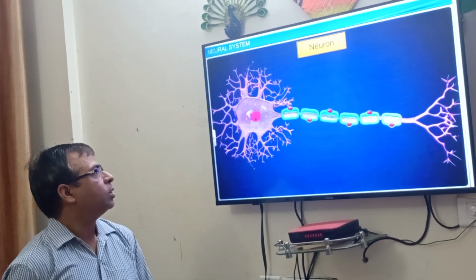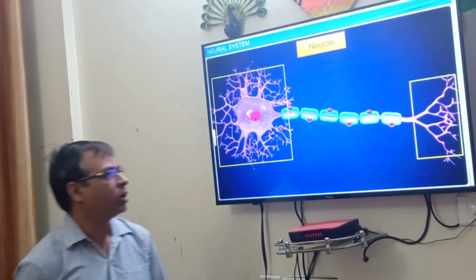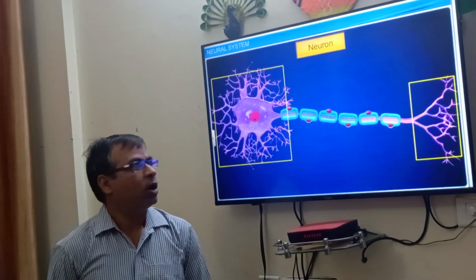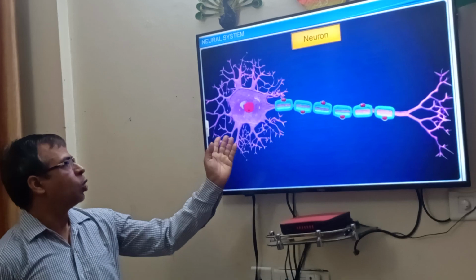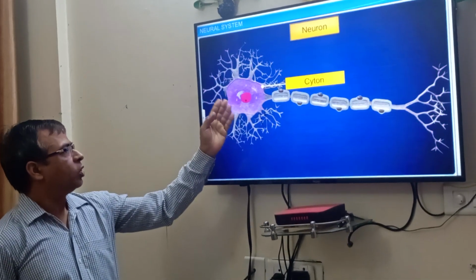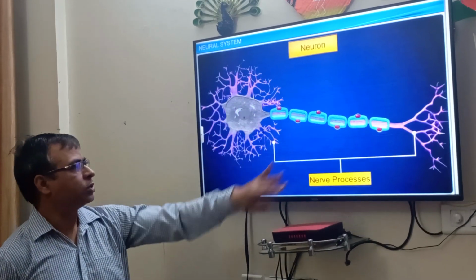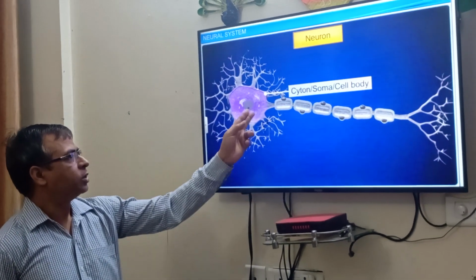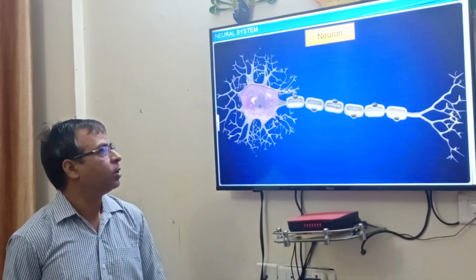The neuron is the cell of the nervous system, and this is the longest cell. It may be divided into mainly two parts: the cell body, or cyton, and the nerve processes. This is the cyton, soma, or cell body.